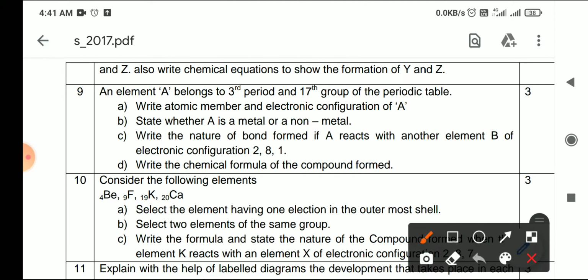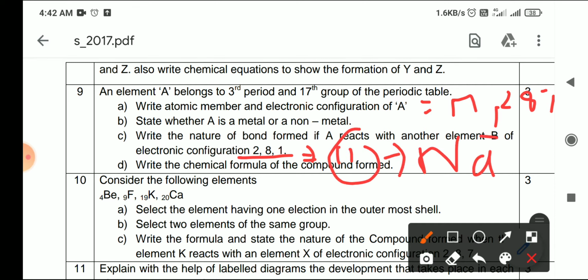Now what is the question asking? Write the atomic number and the electronic configuration of A. As I already told you, the atomic number of A is 17 and the electronic configuration will be 2, 8, 7. Clear? Now state whether A is a metal or a non-metal. You know that chlorine is a non-metal. Write the nature of bond formed if A reacts with another element B of electronic configuration 2, 8, 1. You have to write the nature of bond, so add 2, 8, 1: 8 plus 2 is 10 and 1 is 11, the atomic number. It means it is sodium.